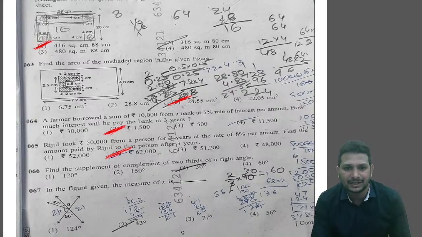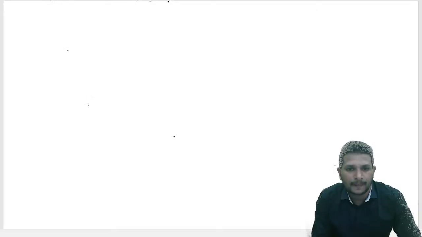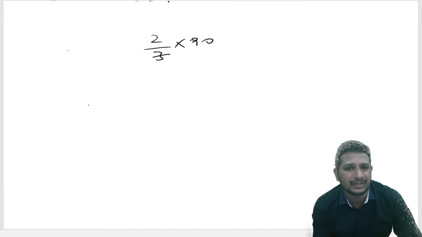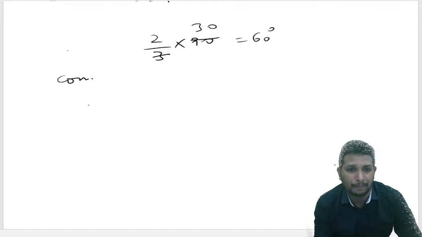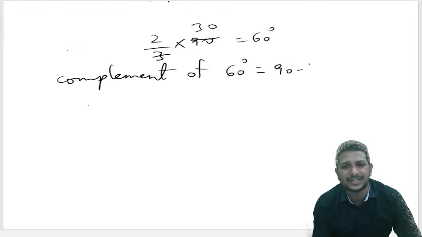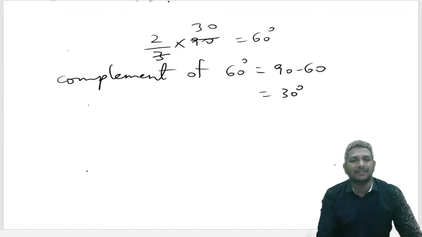So over here, what is the order they gave? First, 2/3 of 90 degrees. Let's calculate this: 60 degrees. For this value, we need to find the complement. Complement of 60 degrees, how much? Complement means 90 minus 60, which is 30 degrees, because for complementary angles, the sum is always 90 degrees.